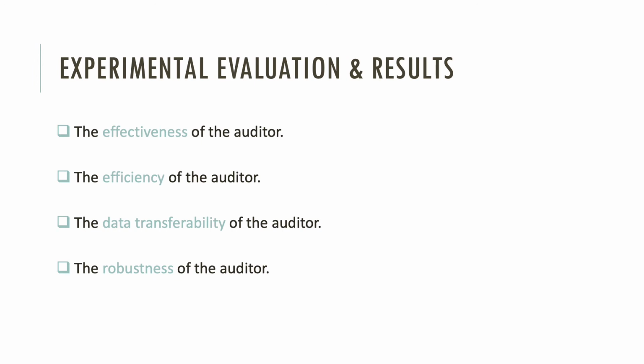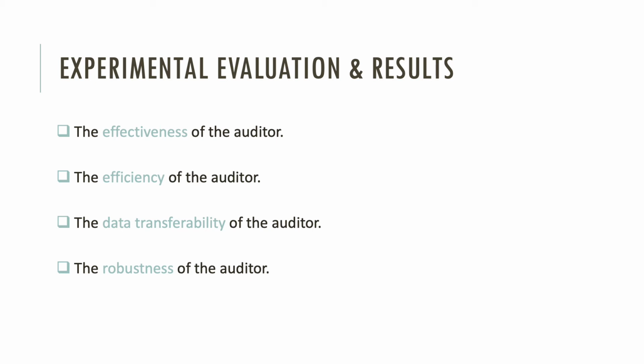Briefly, we evaluate our audio auditor from 4 perspectives: effectiveness, efficiency, data transferability, and robustness. To test the auditor's effectiveness, we evaluate whether it is feasible for users to use this auditor with acceptable performance, especially in the real world. For efficiency, we evaluate under what conditions the auditor can perform the best.